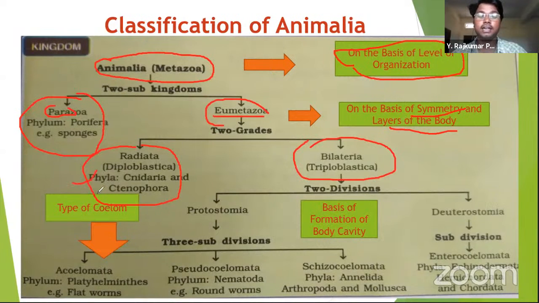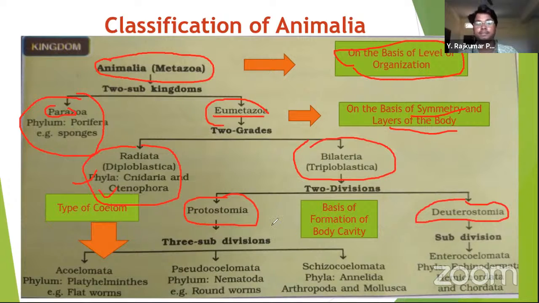Examples are Cnidaria and Ctenophora. And bilateria are nothing but those that show bilateral symmetry. I will explain what is meant by bilateral symmetry in the next slide. They are again further classified into protostomia and deuterostomia. Protostomia is further divided into acoelomata, which has no coelom.